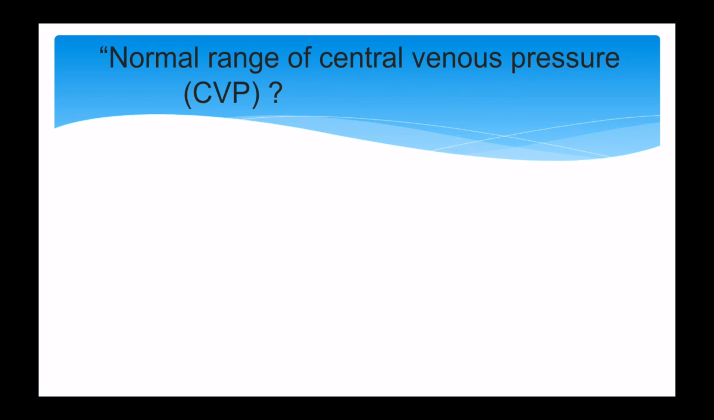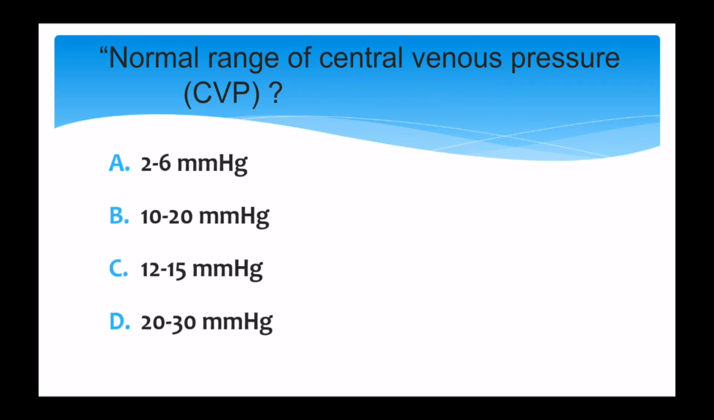Next question is the normal range of CVP, central venous pressure. If questions come like this, asking for normal values, it is very confusing. We have to remember all these things. And the options are 2 to 6 mm Hg, 10 to 20 mm Hg, 12 to 15 mm Hg or 20 to 30 mm Hg, and the correct answer is 2 to 6 mm Hg.